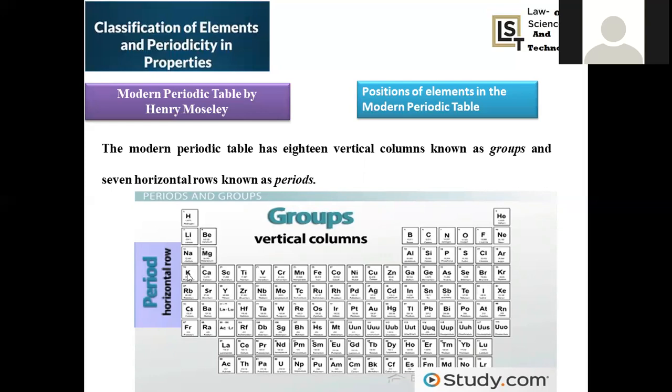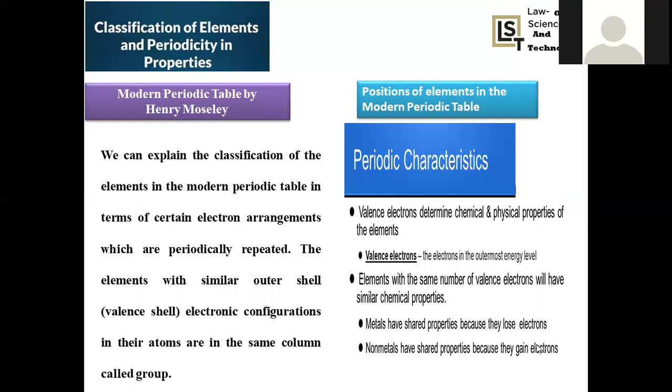ns1 means 1s1, 2s1, 3s1, whatever number you take, but the outer electron count will be the same. So if valency electrons are the same, then all those elements are placed in the same group. That is the kind of arrangement given in the periodic table, right? I'm repeating one more time: based on the valency electrons, different elements are grouped in different groups.